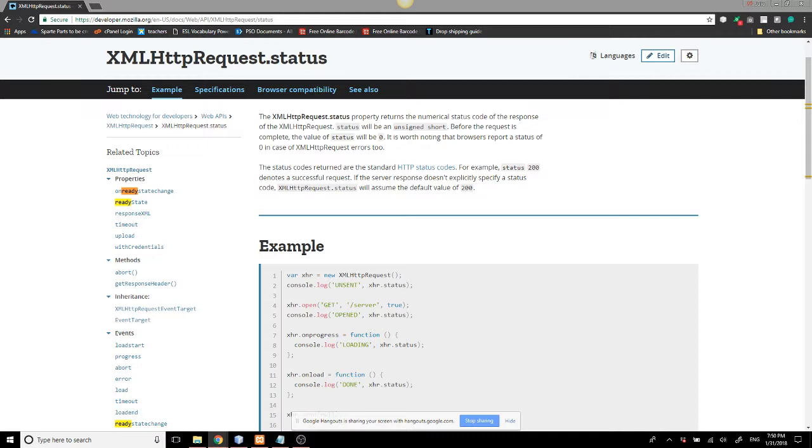So it was completed and it was successful, I guess is what I'm getting from this. Because it says at the bottom there, status 200 denotes successful request. If the server response doesn't explicitly specify status code, we'll assume the default value of 200. Okay, so it gives it a default if it can't find something.